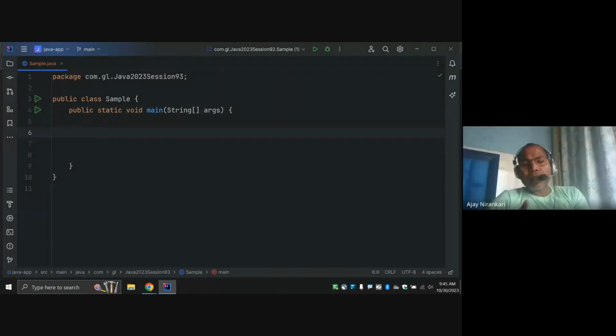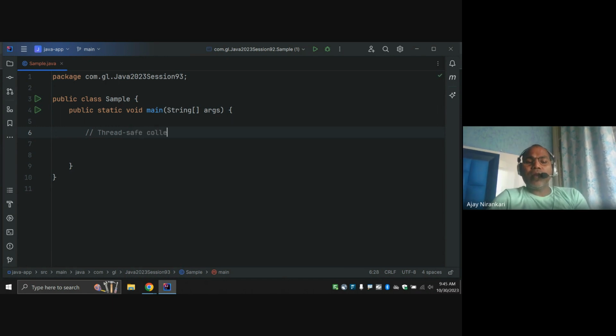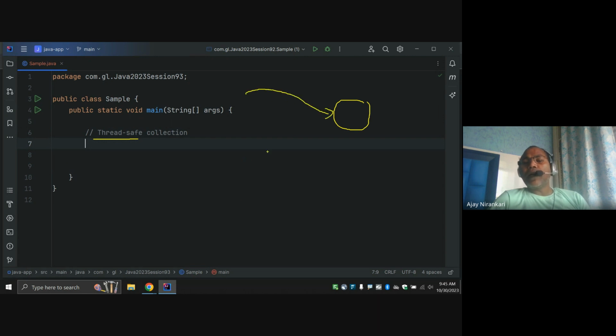So last class we discussed the thread safe collection. Thread safe. As already informed, thread safe means any collection or any Java method where at a time only one thread can read or write, so that our data consistency problem can be avoided, right?